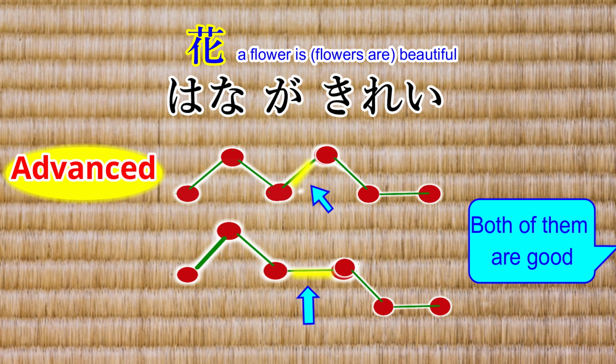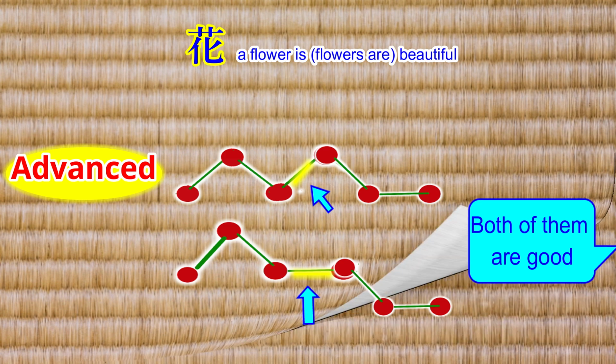When we are reading sentences, we need to connect each word smoothly. We can read sentences in many ways as long as we maintain the pitch accent of each word. For example, about hana ga kirei, which means flowers are beautiful. Hana ga kirei. Or hana ga kirei.